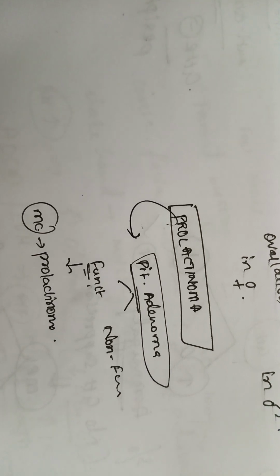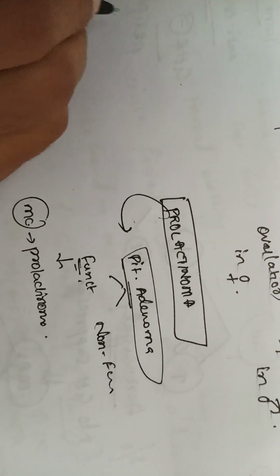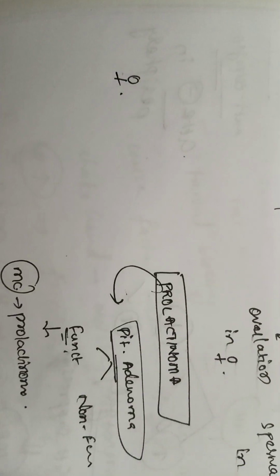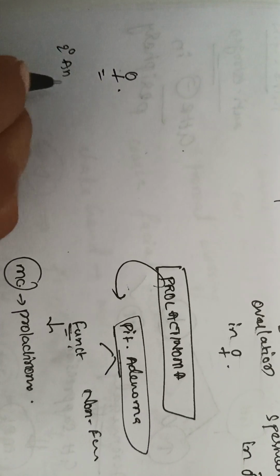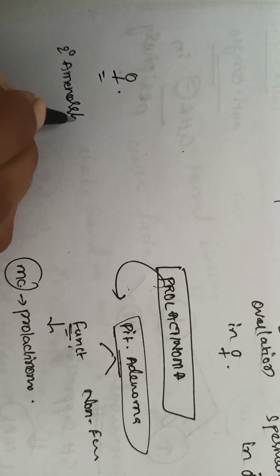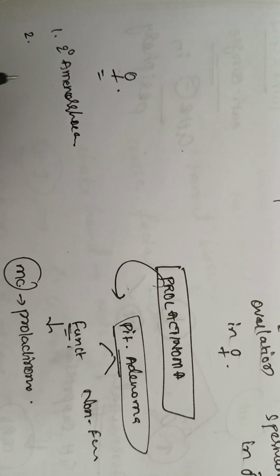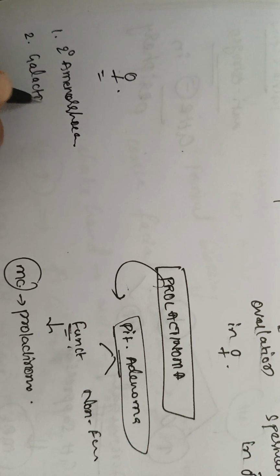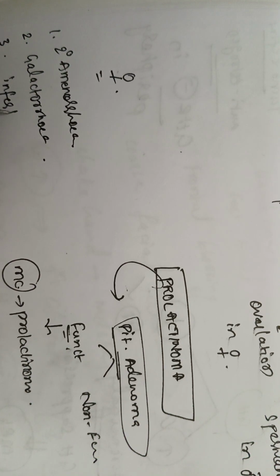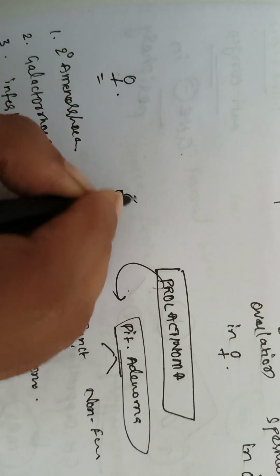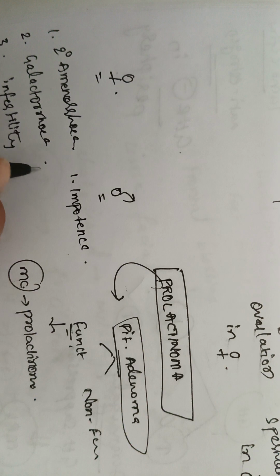So, the patient with prolactinoma, how will she present? A patient, for example, a female patient, presented to us with amenorrhea, that is secondary amenorrhea, and galactorrhea and infertility, or a male presenting to us with impotence and galactorrhea.